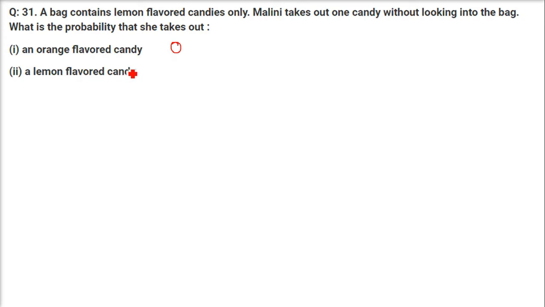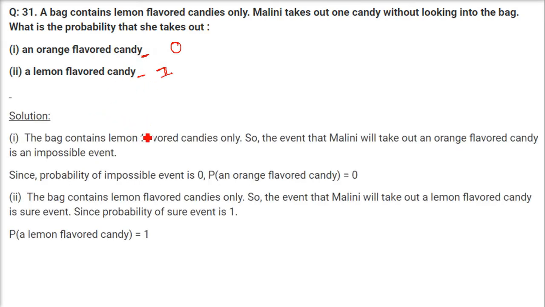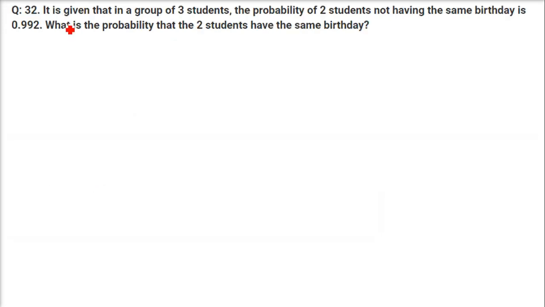What is the probability of a lemon flavored candy? All the box has is lemon flavored candy. You can only get a lemon flavored candy from there always, even if you pick any of the candy, because there are only lemon flavored candies. So the probability is 1. So this is called the sure event and this is called the impossible event. This is the solution you have to write in your exam or assignment, exactly like this.